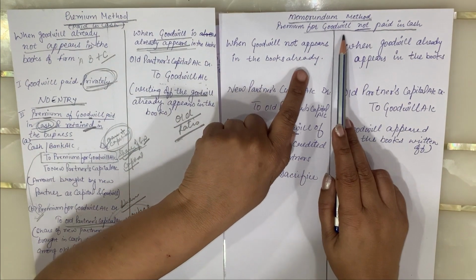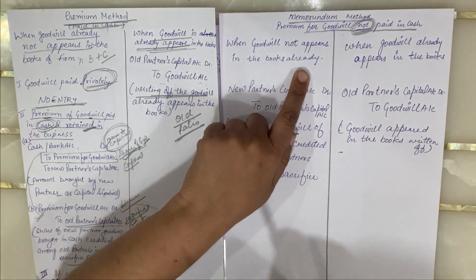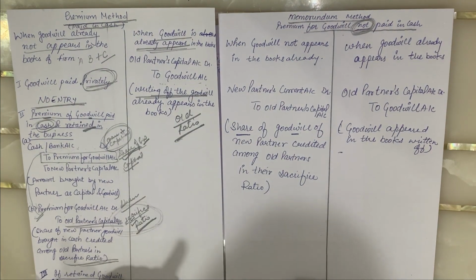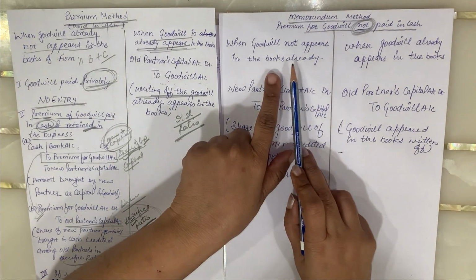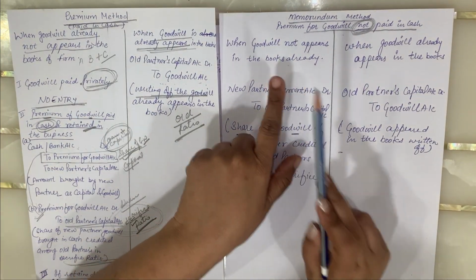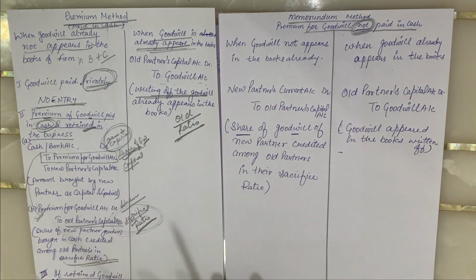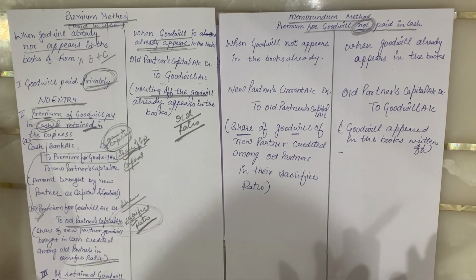When the premium for goodwill is not paid in cash, the new partner who is coming into the business is bringing the amount of capital, but he is not bringing the amount of goodwill in cash. What is to be done? Again, we have to see whether the goodwill already appears in the books or not. If no goodwill already appears, nothing is to be done with the old goodwill. What to do in that case?